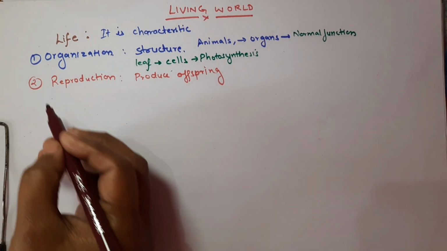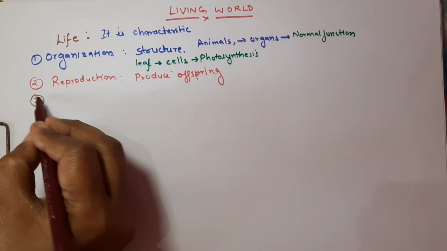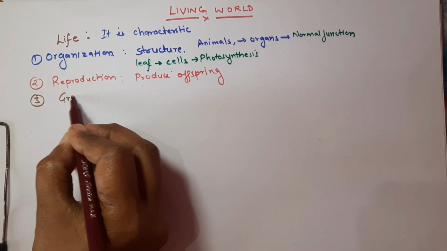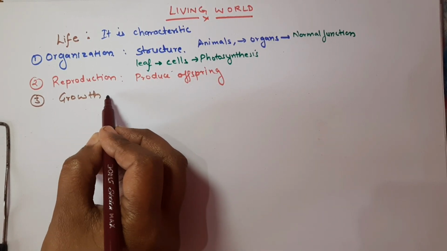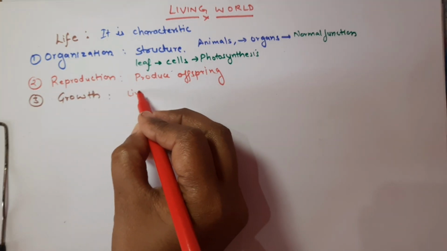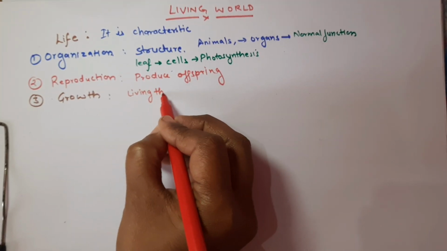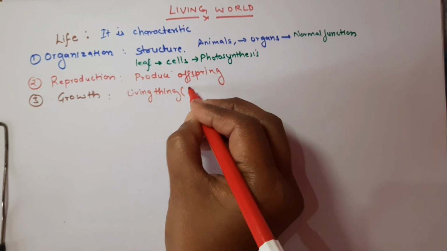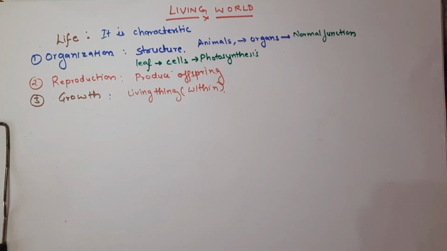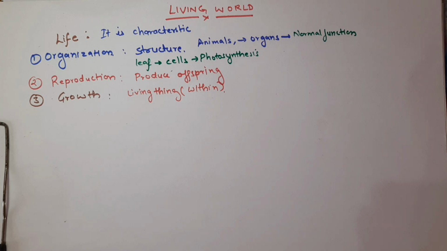Okay, the third characteristic displayed by living beings is growth. So what do you mean by growth? Growth is an irreversible increase in mass and the number of cells. Usually living things will grow from within, while non-living things will accumulate matter from the outside.